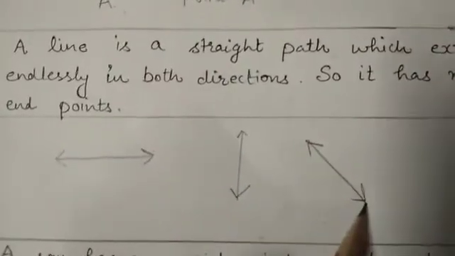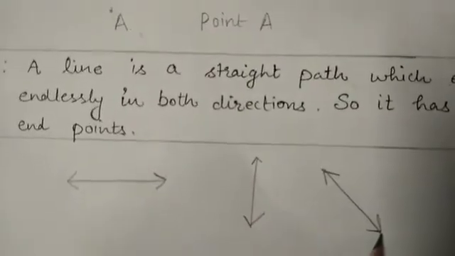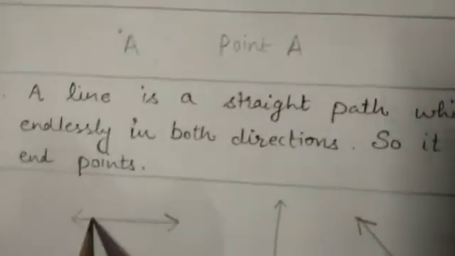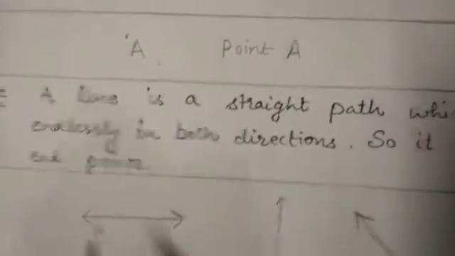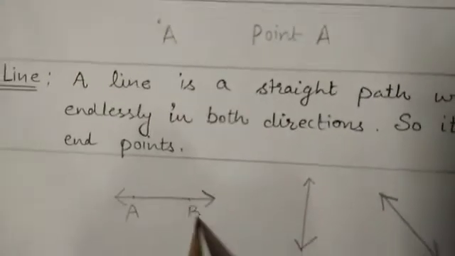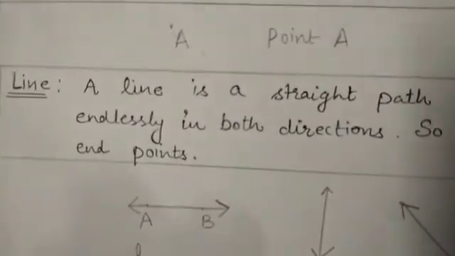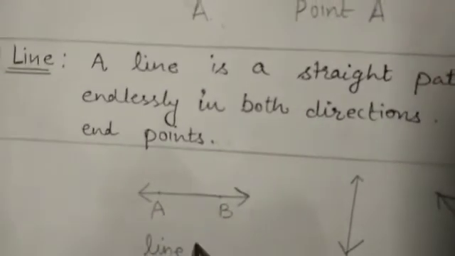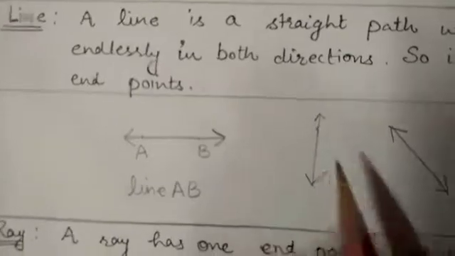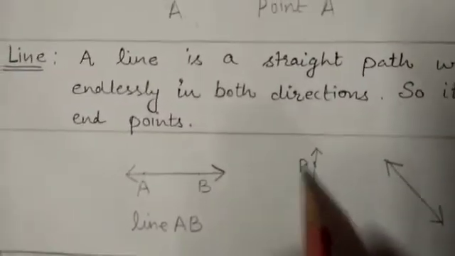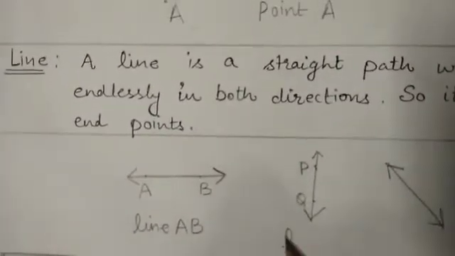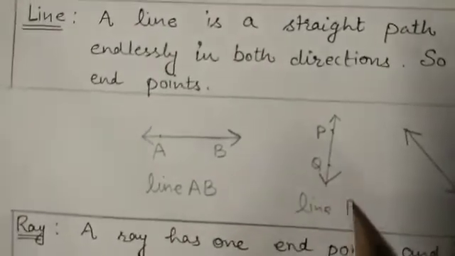This is not straight. It's also a straight line. After this we used to mark here like this and write here line AB. Similarly, I can write here as PQ, line PQ.